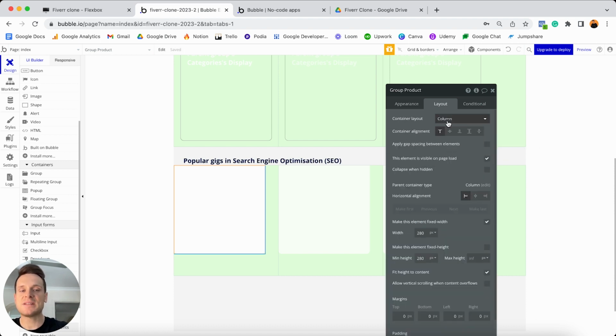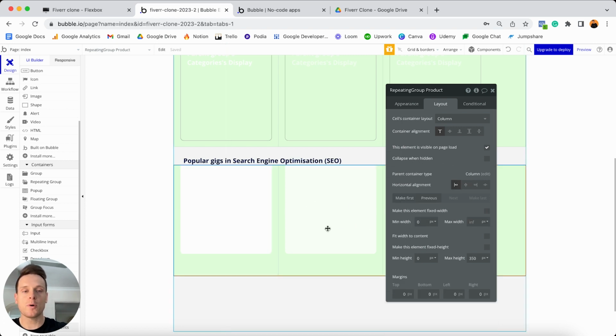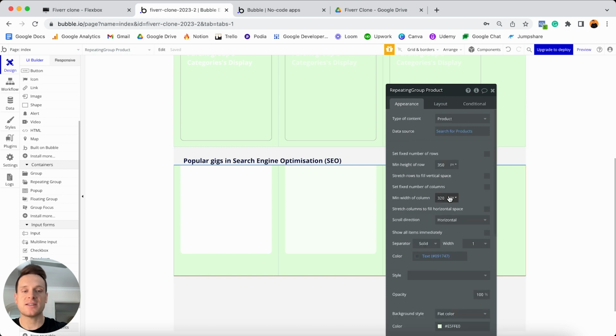Once I've then updated the container layout, I'm going to horizontally align this group in the center of our repeating group cell. And when it comes to the width of this group, I can in fact leave this at a fixed value of 280 pixels. And the reason why I can do this once again is because if I was to select the overall repeating group and head to the appearance tab, you'll remember that the minimum width of each column is 320 pixels.